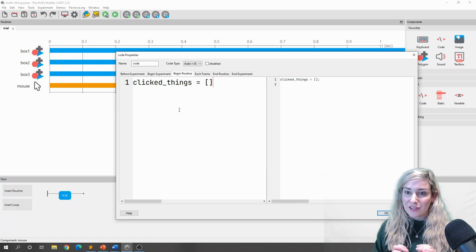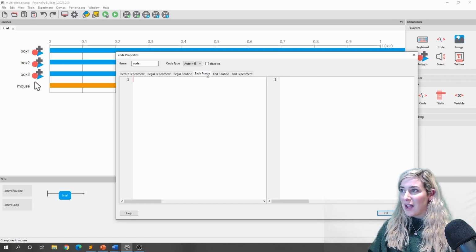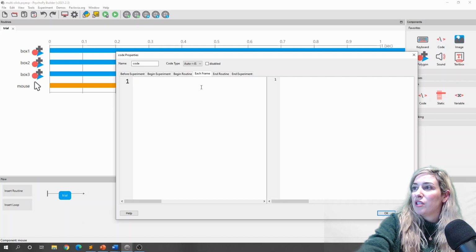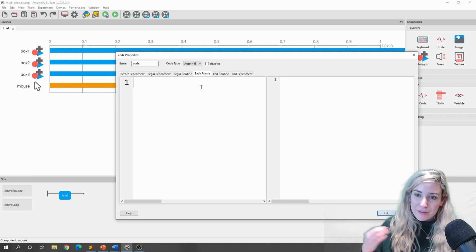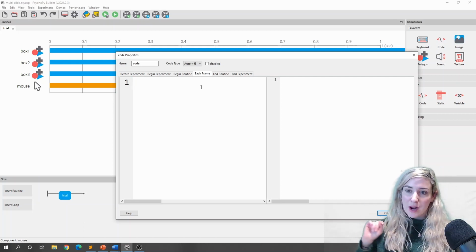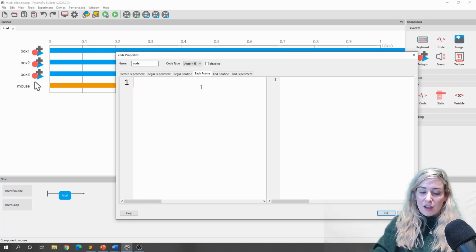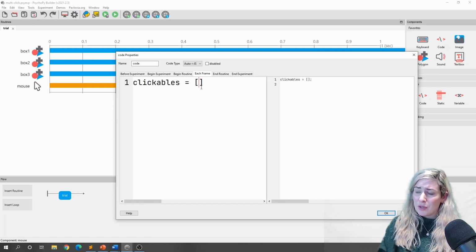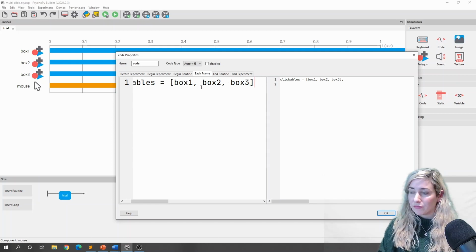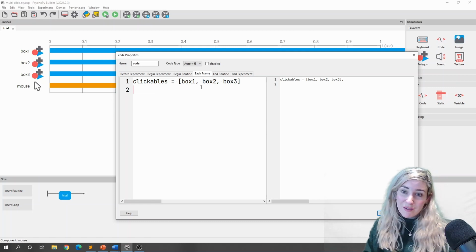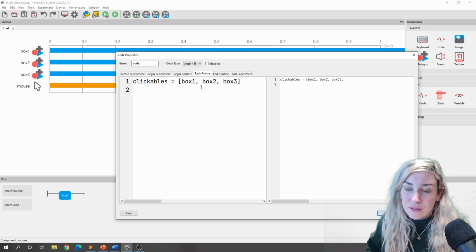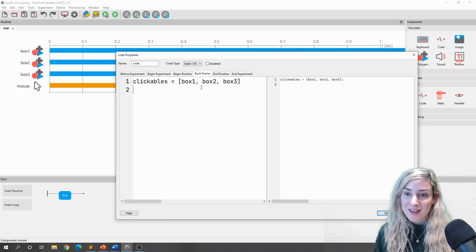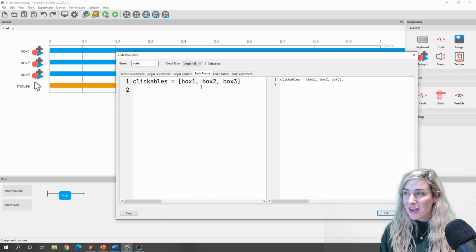So how do I add to this list? I'm going to go to the each frame tab, because what I'm going to do is watch on every frame, is the mouse currently pressed in one of my boxes? So first of all, I'm going to say I have a list of things called clickables, and that's going to be box 1, box 2 and box 3. Now if you're less familiar with Python programming, don't worry too much. This is actually a nice introduction to the use of for loops. If you're more experienced with Python programming, then this will probably seem quite familiar to you.